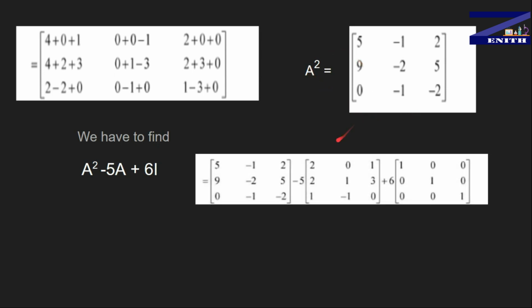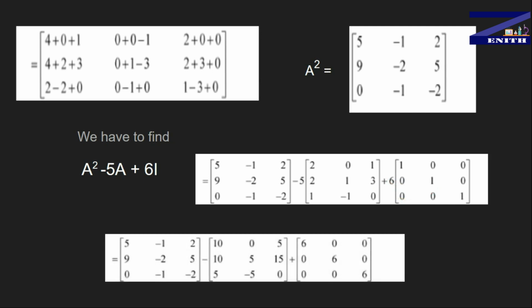You just put down the 5, and after that here is the matrix as given in the question. And after that we have an identity matrix of 3 cross 3 order. You have to multiply 6 with the identity matrix. Now you just have to solve the mathematical part. Multiply 5 with the whole matrix: minus 5 into 2 is minus 10, 0, 5, minus 5, this one. Now multiply 5 with the second column, 0, 5, minus 5. Now multiply 5 with the third column, you get 5, 15 and 0. And the same thing you have to do with 6 and the identity matrix, and in the end you get this one.